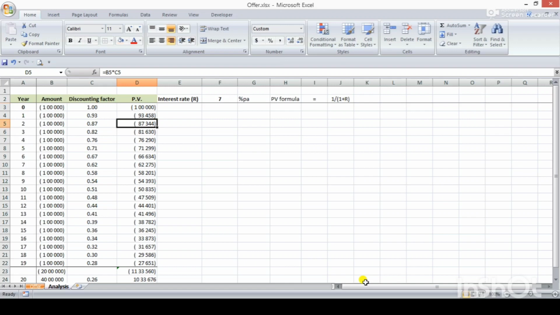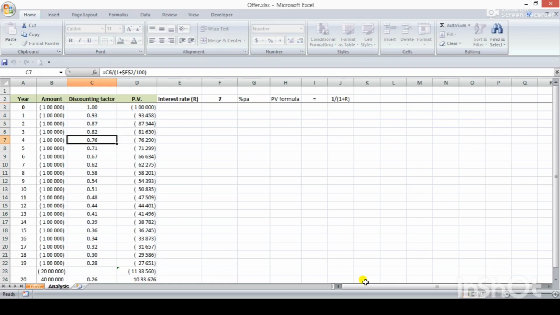In simple words, if someone says that you pay me 87,000 or, for example, 90,000 today, and I will give you 1 lakh after 2 years, it is not a good deal, because we are in a loss. The present value of 1 lakh rupees that we will receive after 2 years is 87,000 and we are paying 90,000, so it is not a good deal for us. Likewise for all the installments we can calculate the present value like this. The formula you can see here.